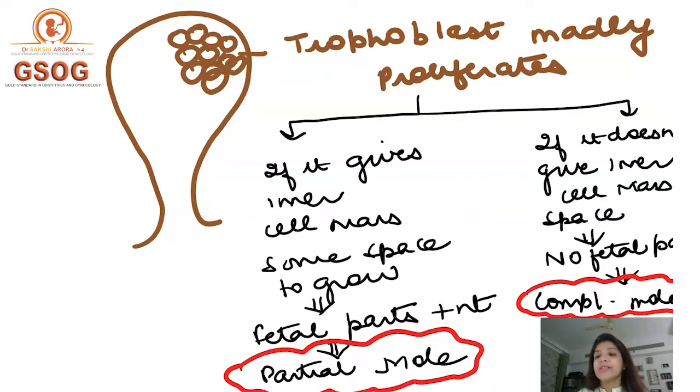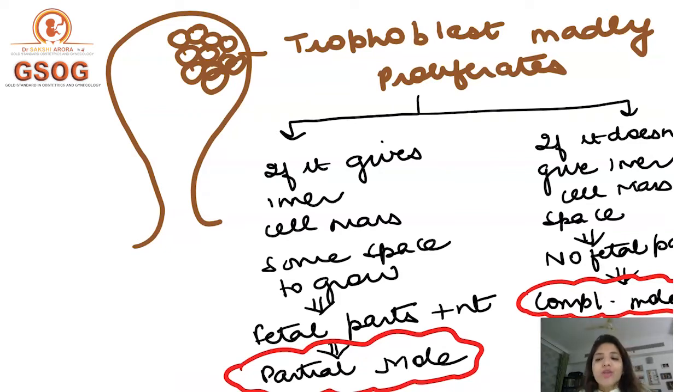On the other hand, imagine a situation where the trophoblast is madly proliferating and it is not giving any space to the inner cell mass to grow. Now, what is going to happen? The inner cell mass will not grow, and because there won't be any inner cell mass, there won't be any fetal tissue, right?